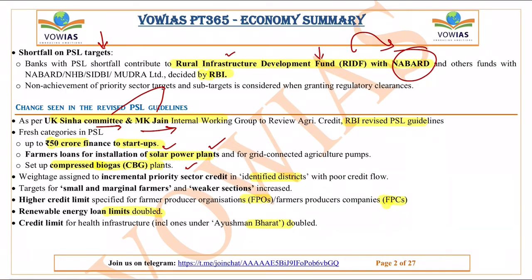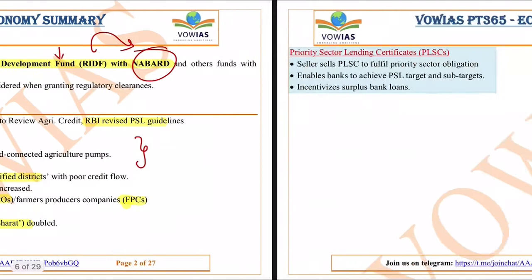Okay, so the rest of the things I've just given here, you can just pause and go through these things. These are not much important. So what are important, I've just covered. Okay, the renewable energy loan limit doubled. So all of these things are there. But from the examination point of view, these things, the fresh categories, these are very important for us. Now let's go to the next thing.